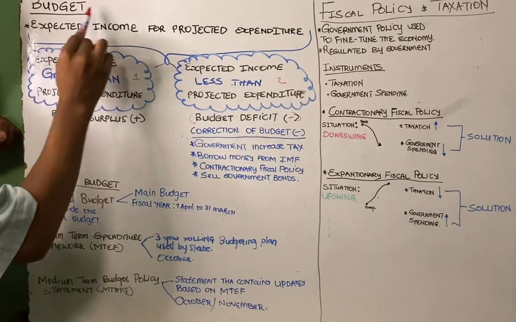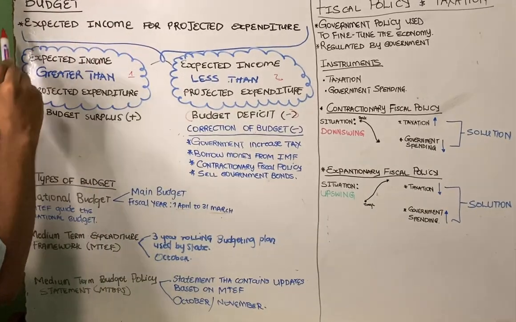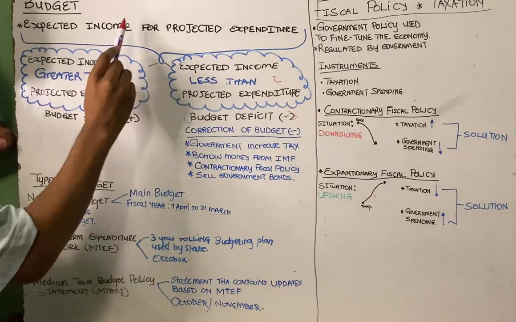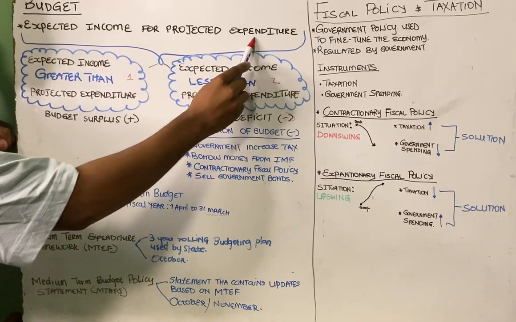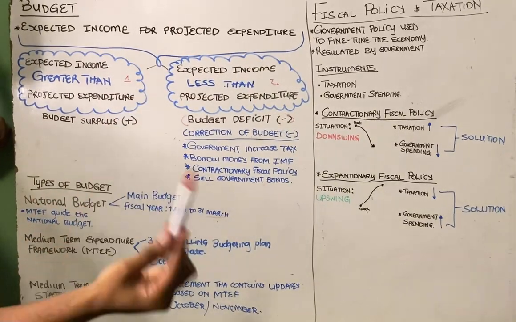So now we are dealing with a budget, right? So what is a budget? A budget is an expected income for a projected expenditure. So we have two possible outcomes of a budget.